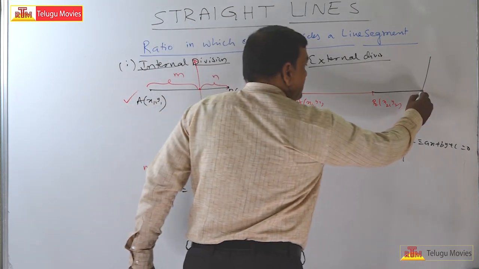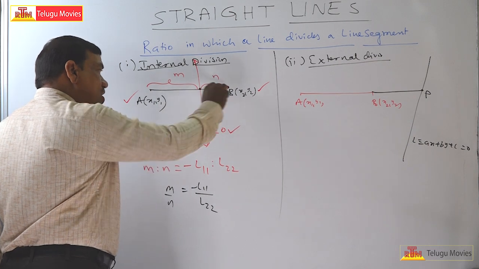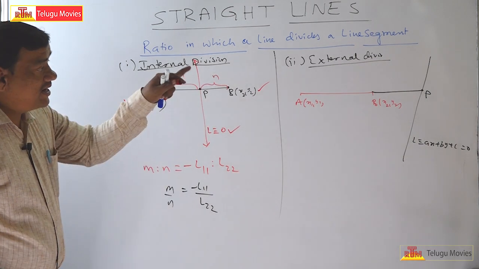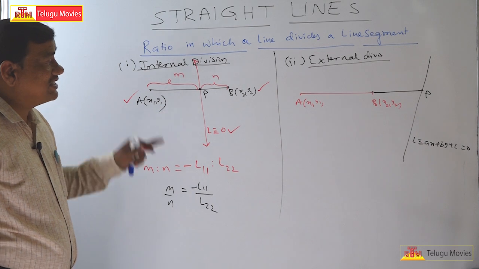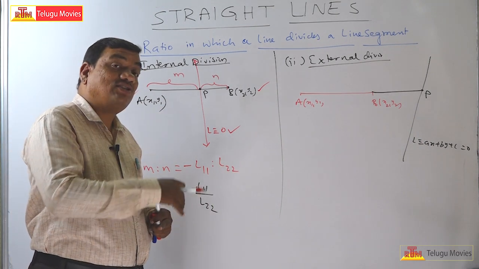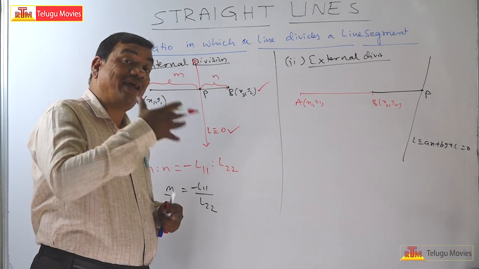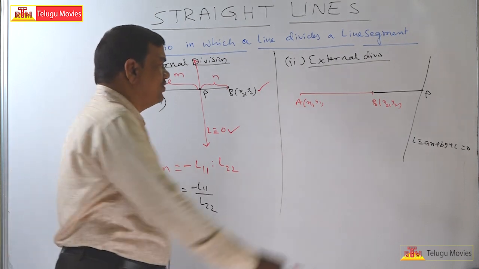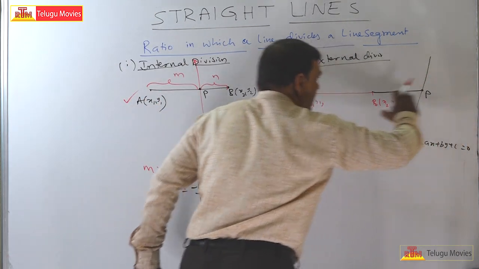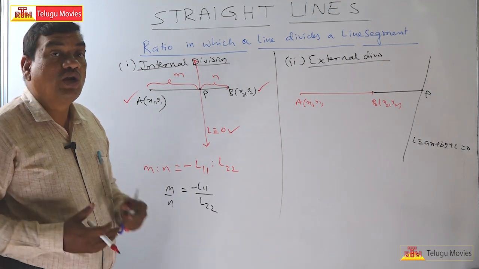Let us take this as the point of intersection. But here the point P does not belong to the line segment AB, it lies on the extension of AB. So it lies on the line containing AB. If you imagine a very big line, the point is on that line, that means A, B, P are collinear.